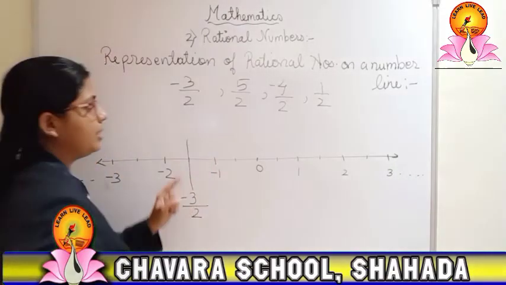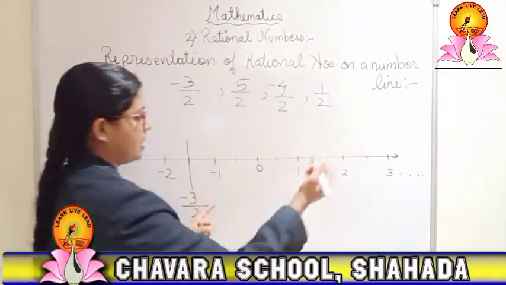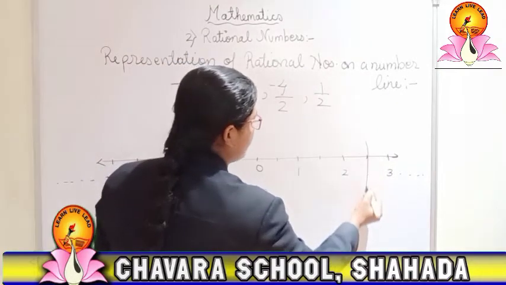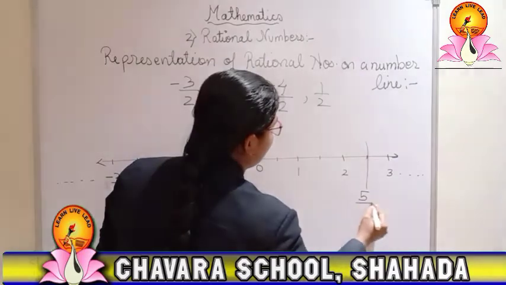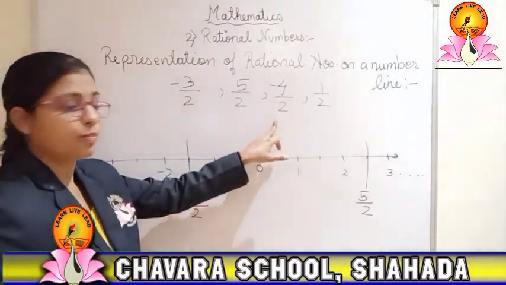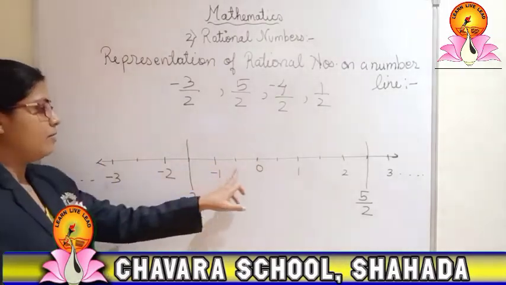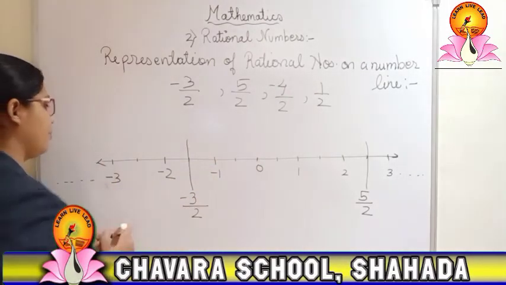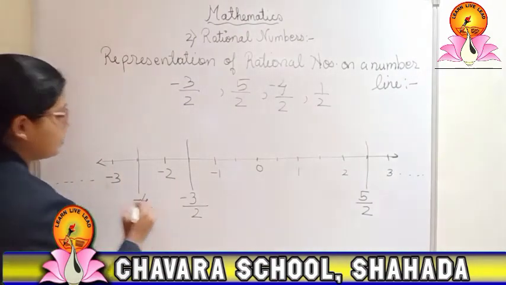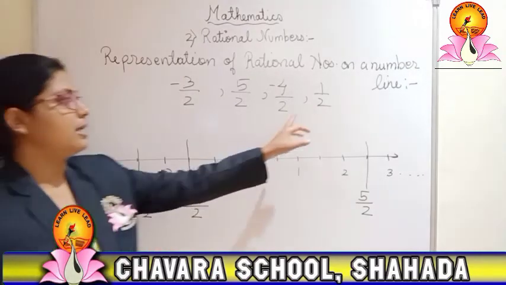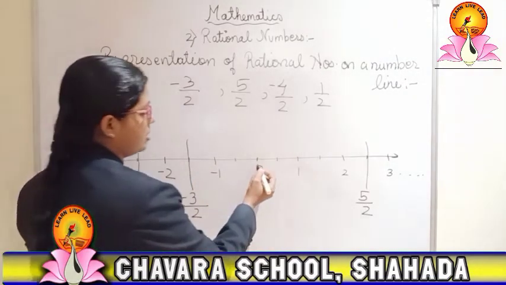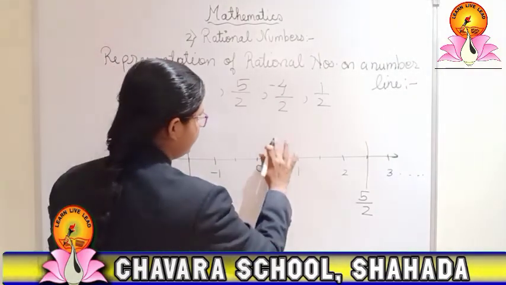It is positive, so go to the positive side after 0: 1, 2, 3, 4, 5. So here you can see it is 5 upon 2. Now the next number is negative 4 upon 2. Go to the negative side: 1, 2, 3, 4. So the number will be here, and the number is negative 4 upon 2. Then the next number is 1 upon 2. 1 upon 2 is positive, so after 0, 1 is here.